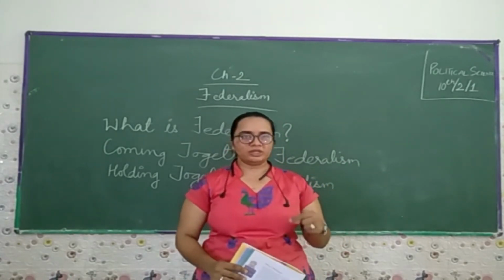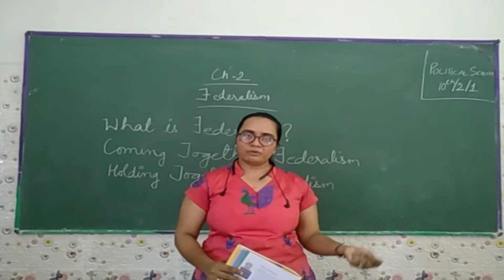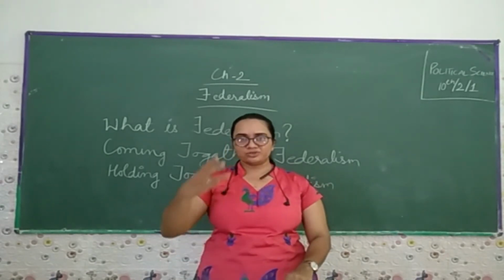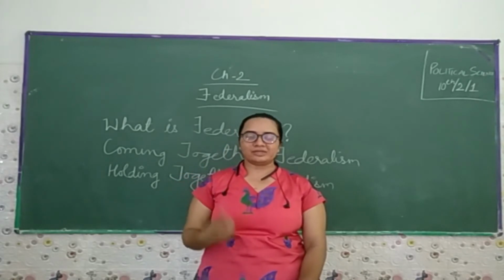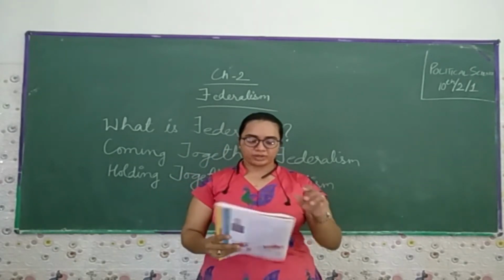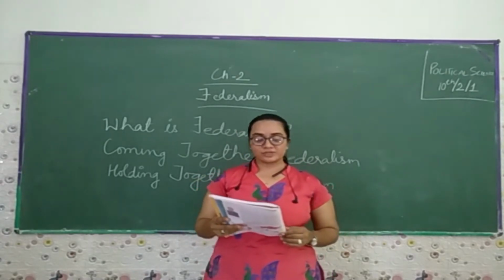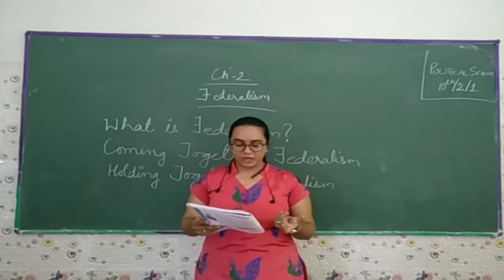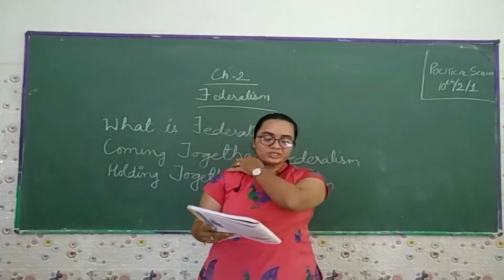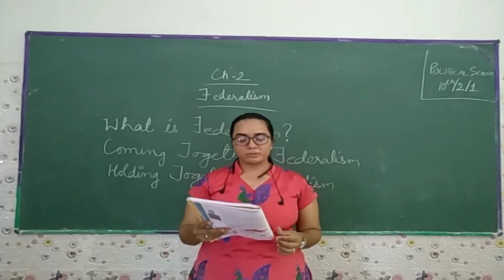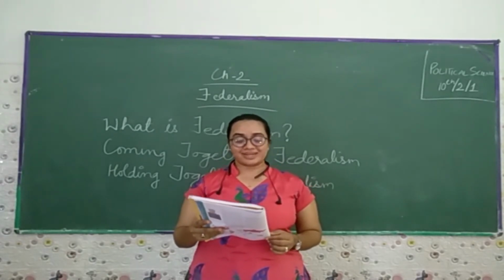If we talk about India, the center or the union government is the federal government. There are three tiers of government. The first tier is the central, the second is the state, the third is the local. In this sense, federal contrasts with unitary government. Under the unitary system, there is either only one level of government, or the subunits are subordinate to the central government.